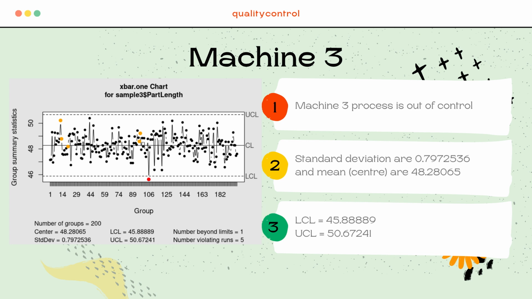Next, for machine number 3, the lower control limit and the upper control limit can be read from the control chart, which is 45.88889 for the LCL, and the UCL is 50.67241. As for the standard deviation, it is 0.7972536, and the mean or center is 48.28065. From this chart there is one number violating runs, and we can conclude that the machine 3 process is out of control.